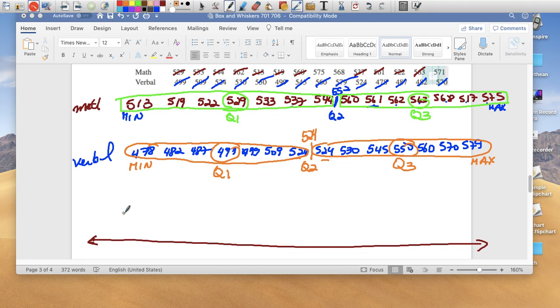So let's just see what my lowest number has to be. 478. I'm going to make it 475. Okay. And we have to go all the way to 579. Yikes. Okay, so I'm going to ballpark this. 475, 480, 85, 90, 95, 500. So I'm going to go by 5s.